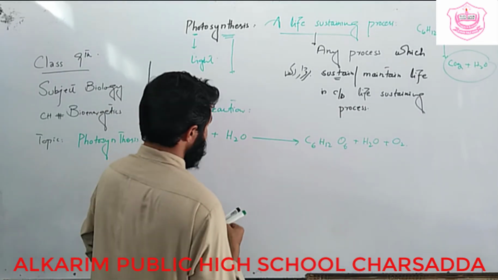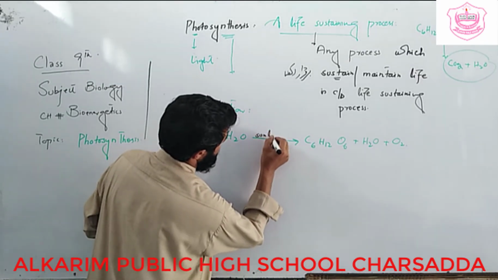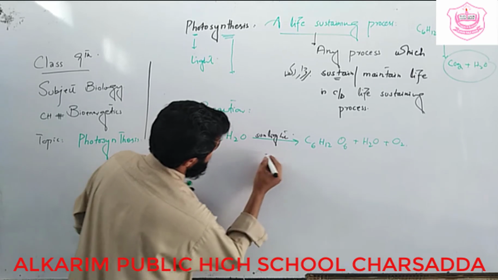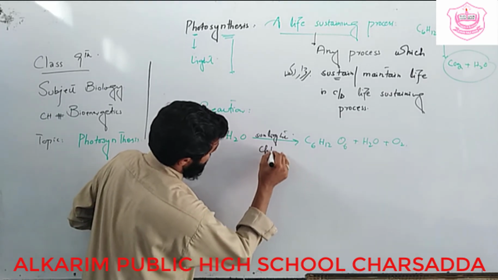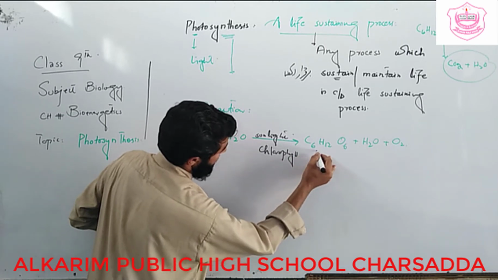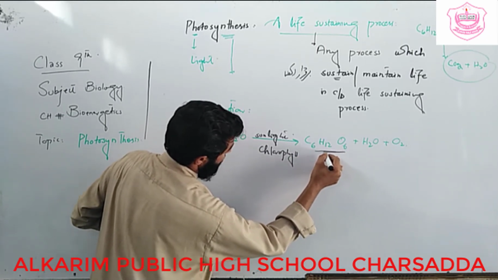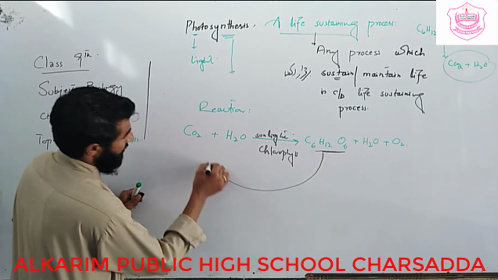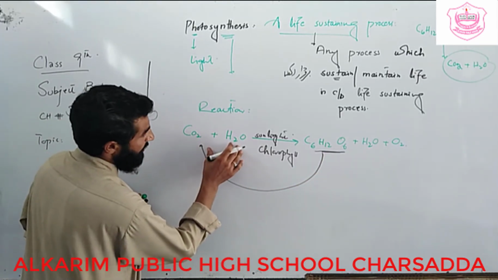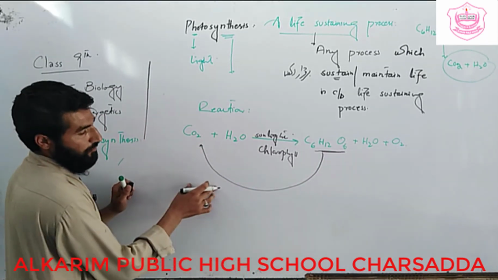It takes place in the presence of sunlight and chlorophyll. Simply we can say formation of organic food in the form of glucose molecule from CO2 and H2O, and oxygen is produced as a byproduct. So this process is known as photosynthesis.